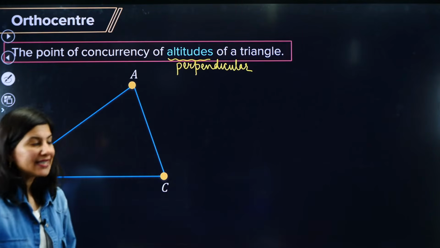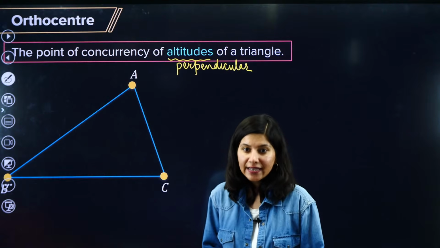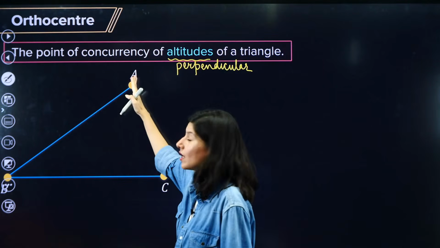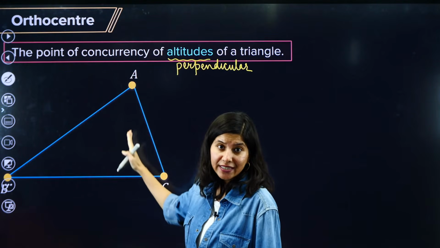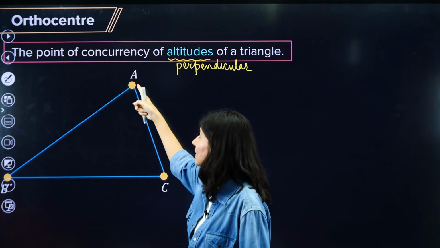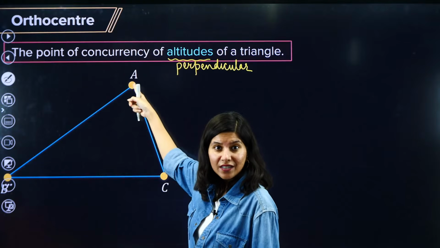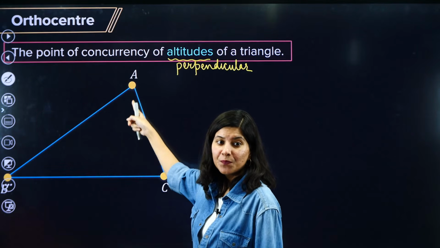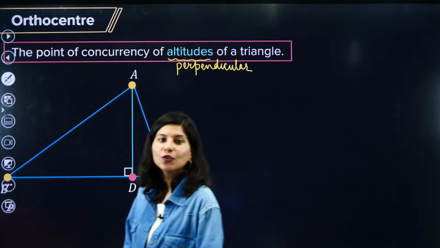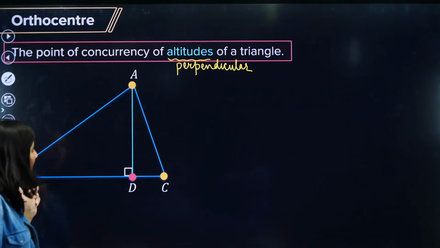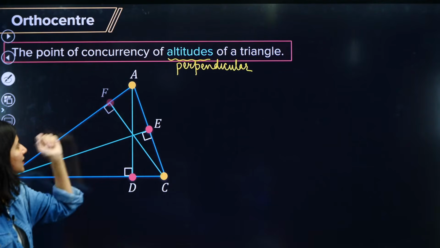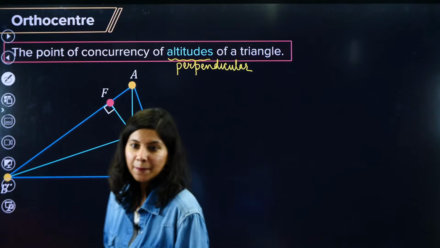Basically, again we need to draw a triangle, and then we need to drop an altitude from vertex A. Altitude means a line which comes from vertex A but is perpendicular to BC. Can you see this? A similar thing we need to do with all the vertices. A line from B will be dropped such that it is perpendicular to AC, and a line from C will be dropped such that it is perpendicular to AB.